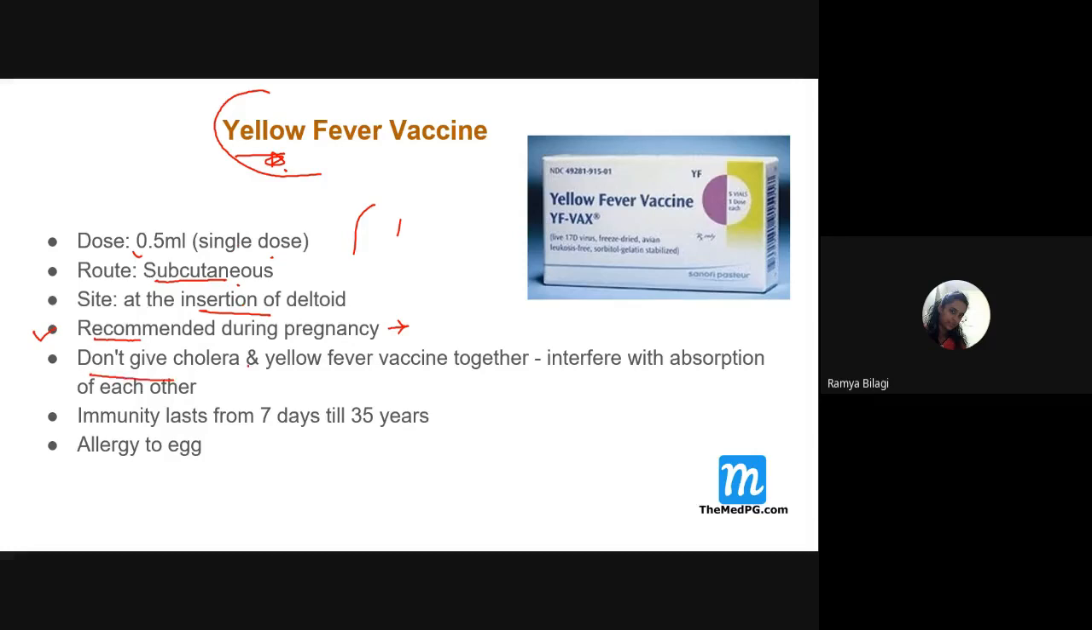Then do not give this yellow fever vaccine along with the cholera vaccine, because they will interfere with the absorption of each other. If you give both, they will interfere with each other, so ultimately the result will be nullified. Then immunity will last from 7 days till 35 years. So today if the vaccination is given, immunity will start from the 7th day, and it will last for how many years, students? 35 years.